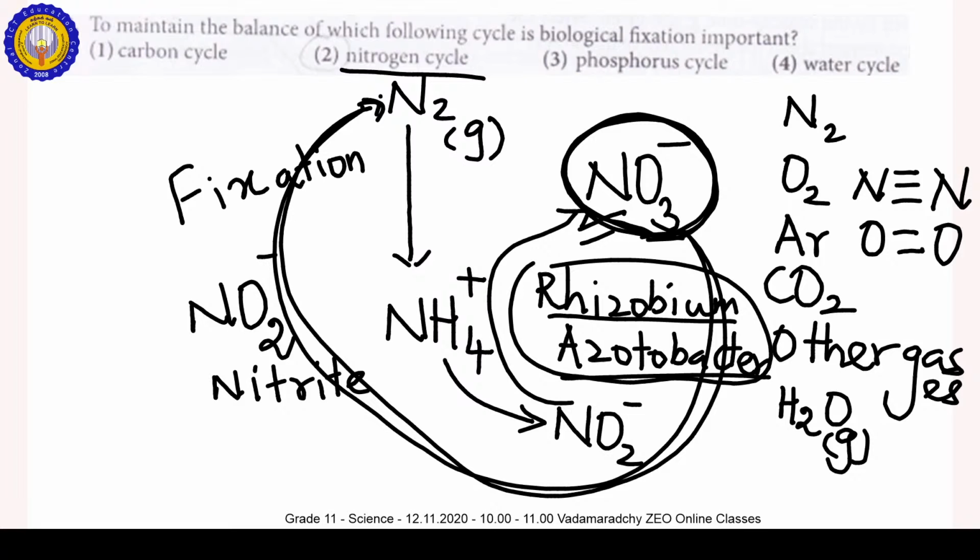If N2 comes to the soil as NH4 plus, this is nitrogen fixation. If NO3 minus from the soil reaches the atmosphere as N2, this is denitrification. Denitrification is done by two bacteria mentioned in our textbook: one is Pseudomonas, the other is Thiobacillus.